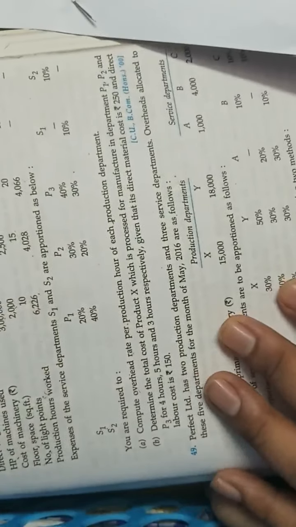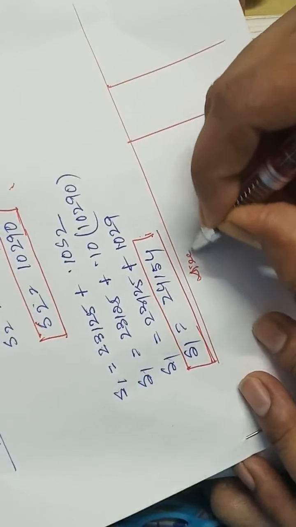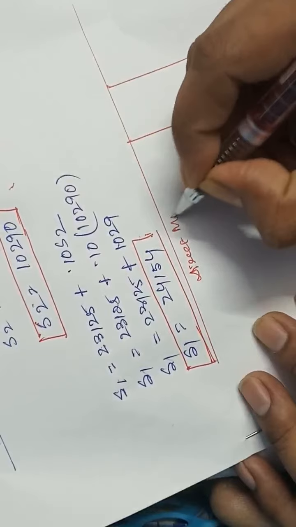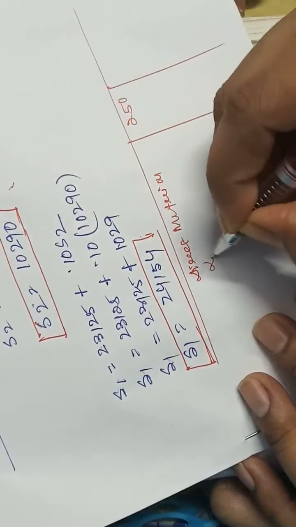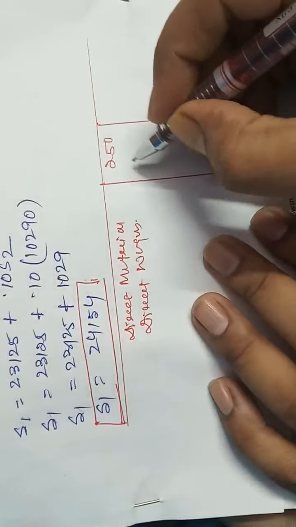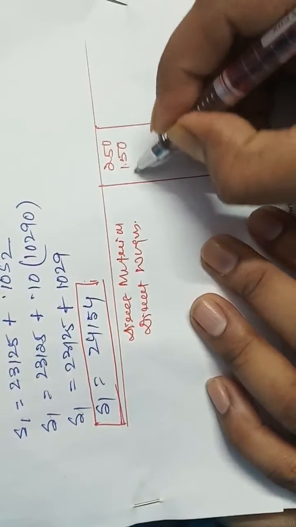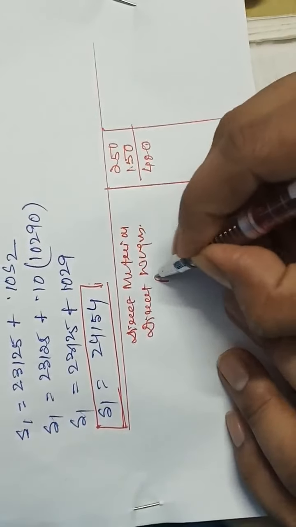In the cost sheet we can write direct material, which will be 250, and the direct wages or direct labor cost is 150. So altogether 400, it will become our prime cost.